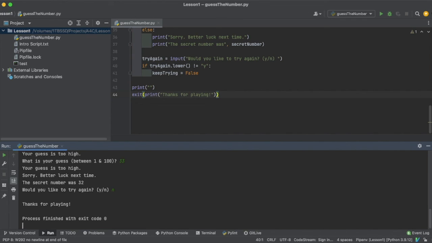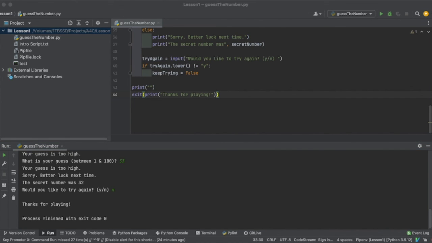We have successfully run the program twice. Well, once. But then, rather than leaving, we tried it again. And then once we'd gone through it again, we made sure that we actually didn't get the right number. And so we got to see how it finished up, and we got all of our messages. It was a successful test.